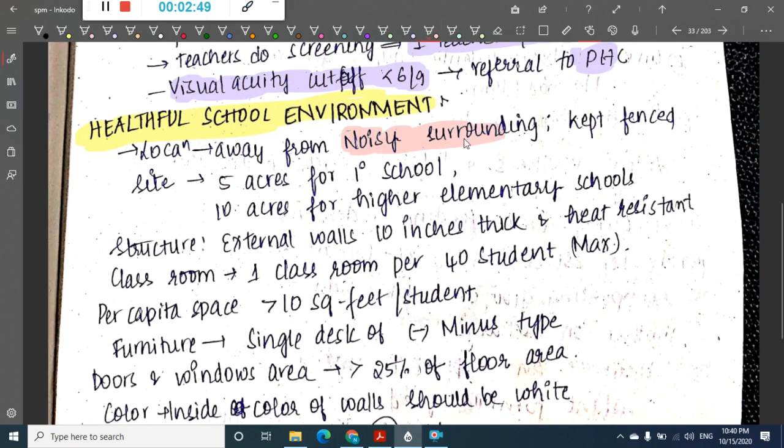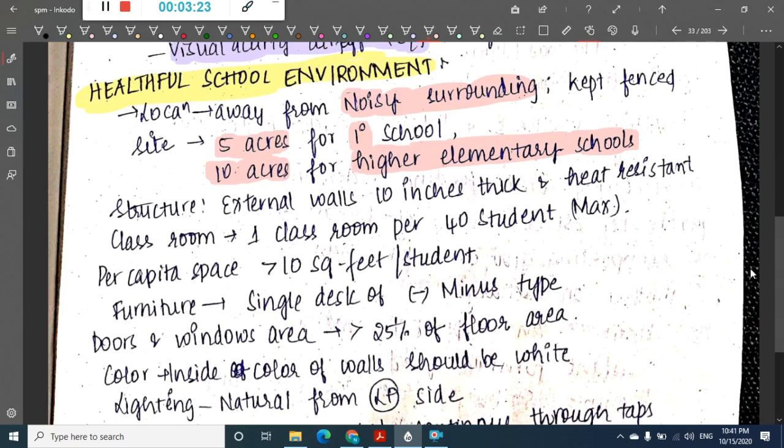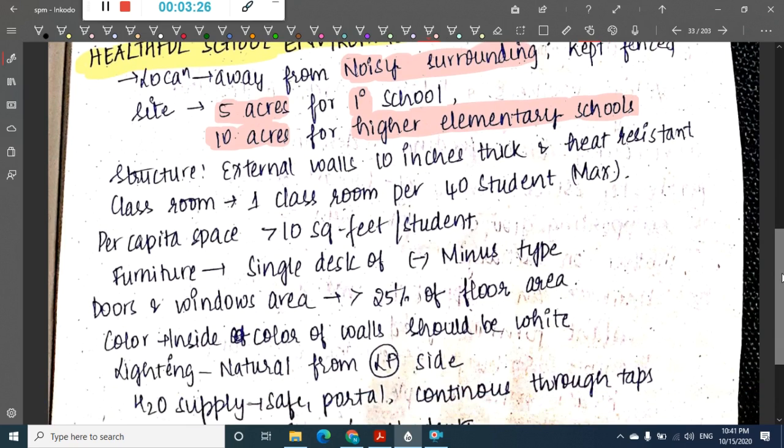For the site of the school, at least 5 acres should be available for a primary school, and at least 10 acres for a higher elementary school. External walls of the school should be at least 10 inches thick.